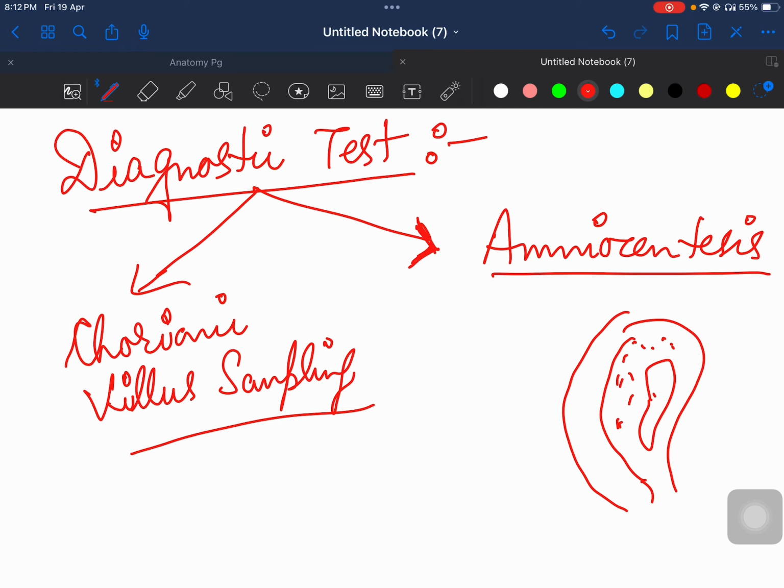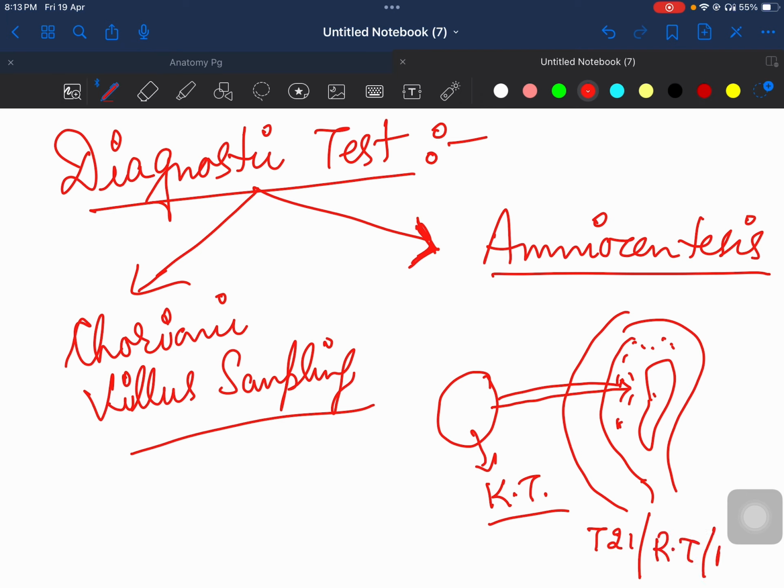So what you do is, under ultrasound guidance, you insert a needle into the uterus and go towards the amniotic fluid, get some amniotic fluid, and in that amniotic fluid we get karyotyping done and see whether trisomy 21 is there or not, or Robertsonian translocation or mosaicism is there or not. So once we get the karyotyping done, we are 100% sure whether the baby has Down syndrome or not, because amniotic fluid consists of urine of the baby, and the baby's cells keep getting secreted through urine. So the baby cells are present in the amniotic fluid.